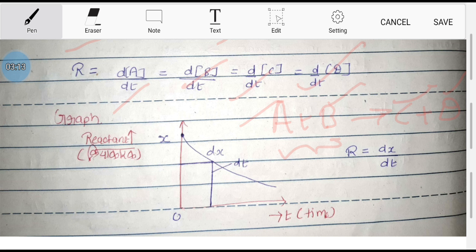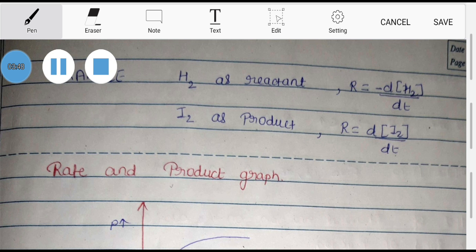Now we are going to study the graph between the reactant with respect to time. As we know, initially, at zero time interval, the number of reactants is maximum. You can see this point. The number of reactants is maximum, and with respect to time, the number of reactants gets reduced. So you can take the differentiation of x with respect to time t for calculating the rate of chemical reaction for this particular graph.